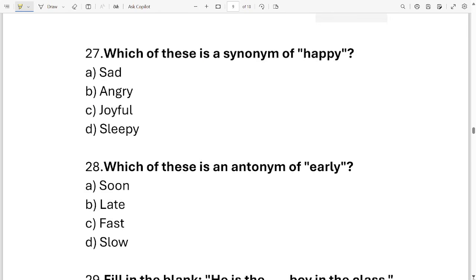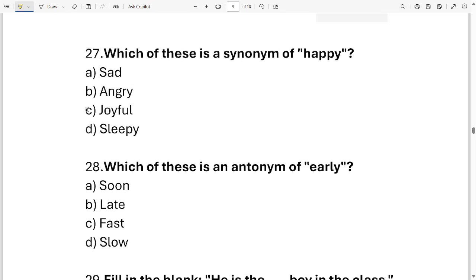Okay, let's move on to the next one. Question number 27. Which of these is a synonym of happy? Options are sad, angry, joyful, sleepy. Now, can you identify the synonym of happy out of these four options?